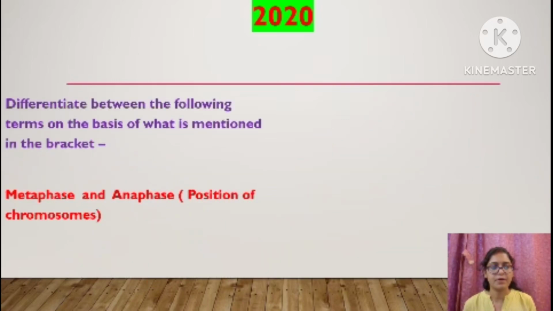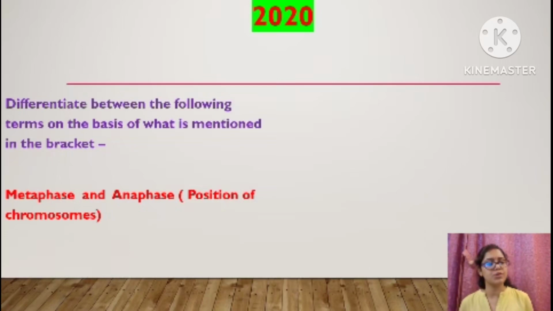Okay. The next question is, differentiate between the following terms on the basis of what is mentioned in the bracket. We have to differentiate between metaphase and anaphase by considering their position of chromosomes. Based on the position of chromosomes, we have to differentiate between metaphase and anaphase.